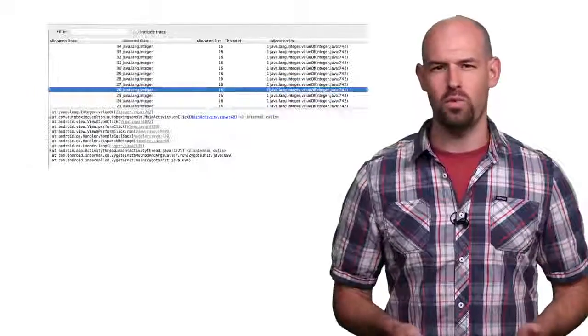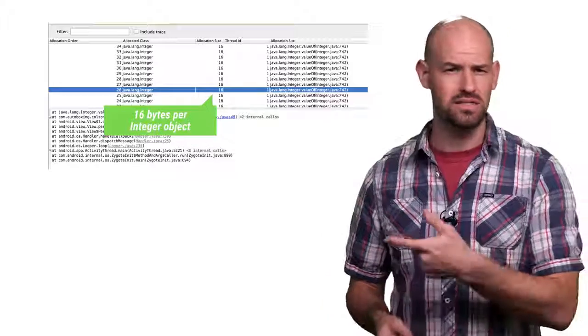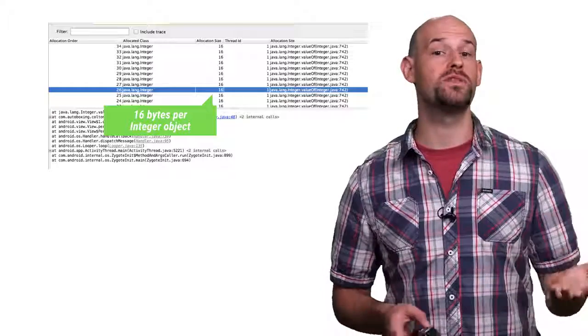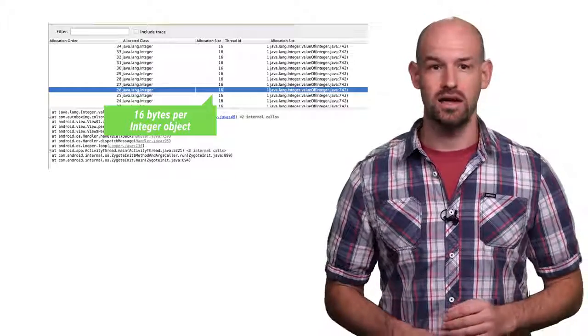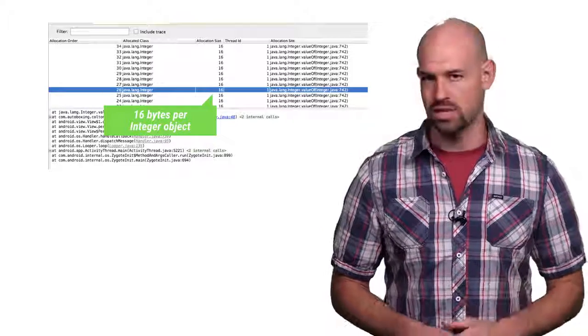This is really painful to watch since these objects are larger in size than their primitive counterparts, 16 bytes for the Integer object rather than 4 for the primitive, and also require more performance overhead in order to access the underlying value, basically creating a double whammy of issues for memory and runtime performance.